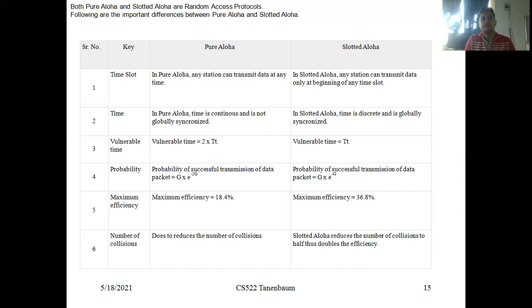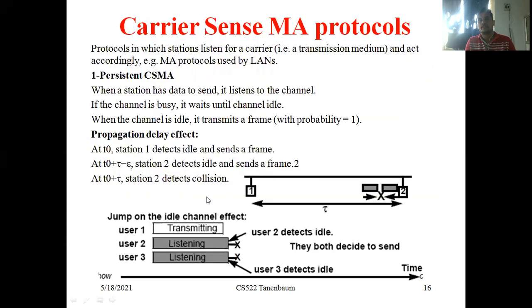In these random access techniques, in pure Aloha the vulnerable time is 2 into Tt, the probability of successful transmission is G into e power minus 2G, and the maximum efficiency is 18.4%. But in slotted Aloha, the vulnerable time is 1 into Tt, the probability of successful transmission is G into e power minus G, and the maximum efficiency is 36.8%. So that is about pure Aloha and slotted Aloha.